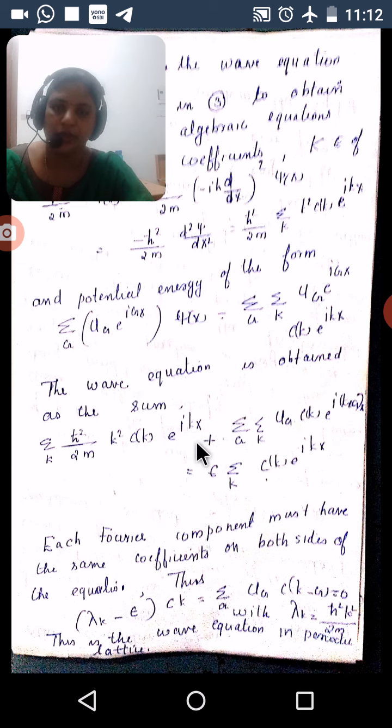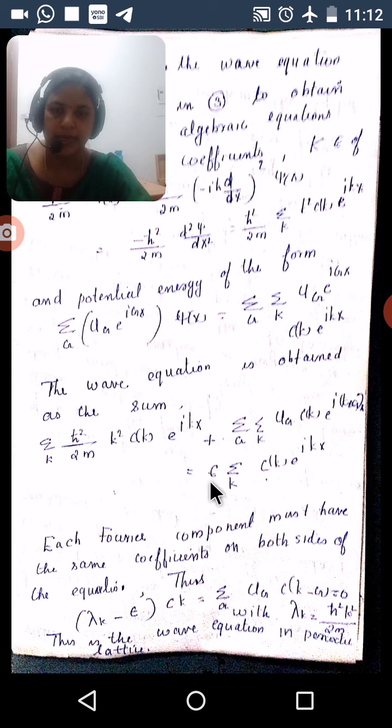Then we take the coefficient of e raised to i kx on both sides and equate them. Putting h cut square k square divided by 2m equal to lambda_k and shifting epsilon to the left side, we get lambda_k minus epsilon into c_k, only selecting the coefficient of e raised to i kx.